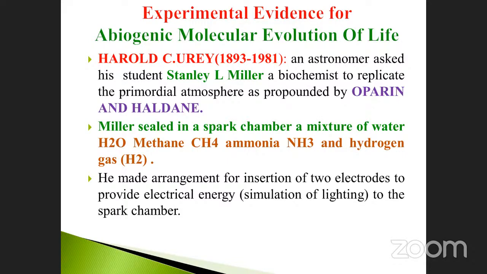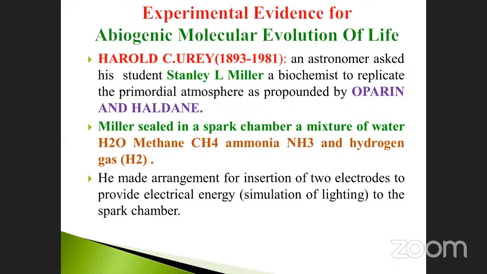Okay, he made an arrangement for insertion of 2 electrodes to provide electrical energy. I already told you, this is called a spark chamber. Spark chamber means in the center there is a medium, and inside there are 2 poles, the positive charge as well as the negative charge. When you pass the current, molecules interchange in between. That is stimulating what? Lighting.